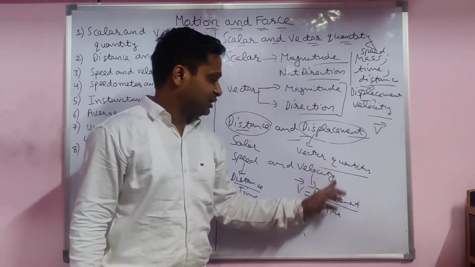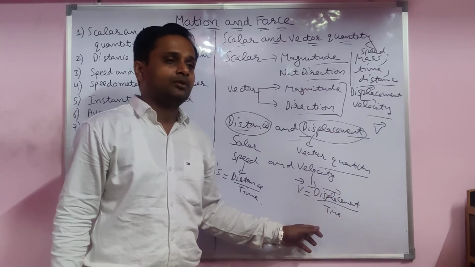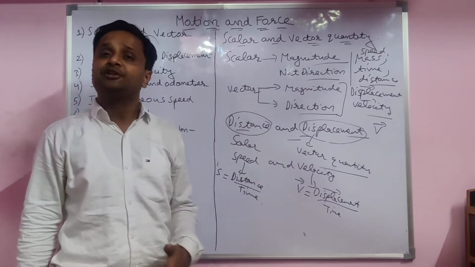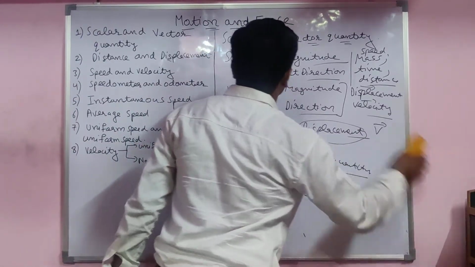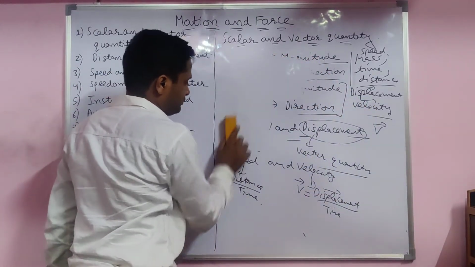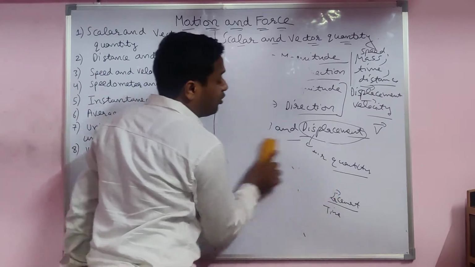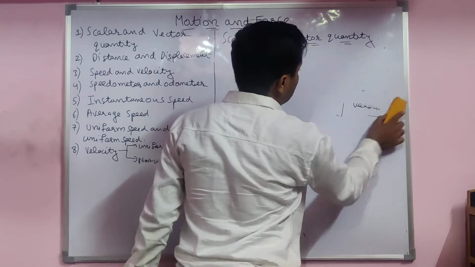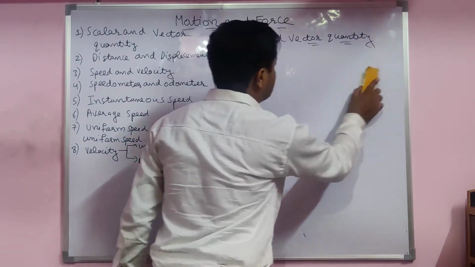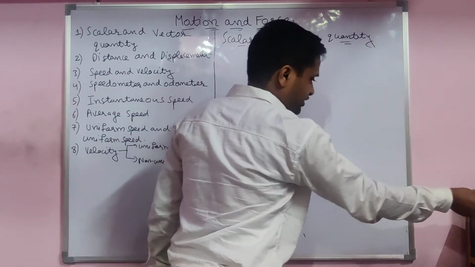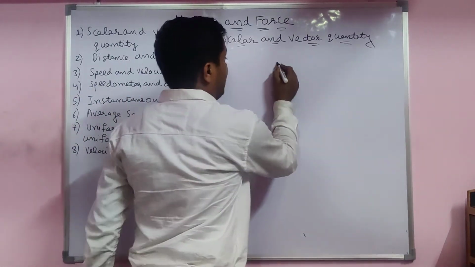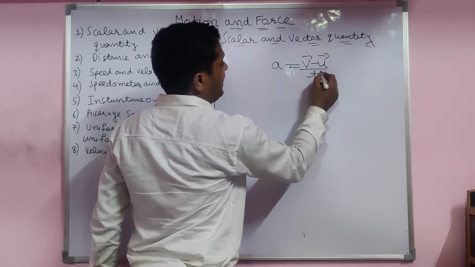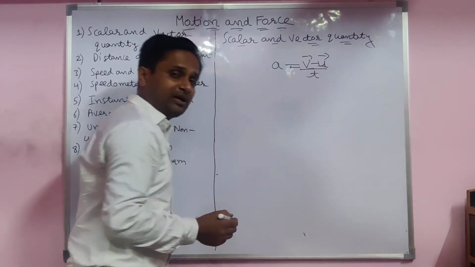So for velocity and displacement, you count the direction. In speed, you do not count the direction. I will explain that one by one, then you will understand, students. One more vector quantity is acceleration. That also I will explain in the next lecture. What is acceleration? Change in velocity. Why do I put an arrow on it? Both are vector quantities.